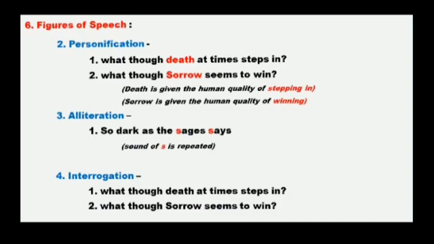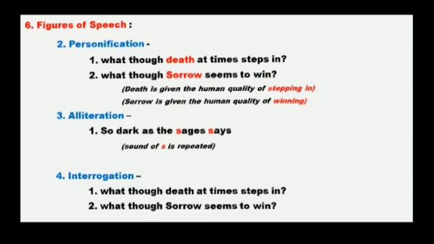The fourth figure of speech which is used here is interrogation. Many times the poet or the poetess uses the interrogation figure of speech in their poem. Interrogation means a question is asked to the readers. Not because the poet wants an answer from the readers, but the poet wants to stress the message of the poem.